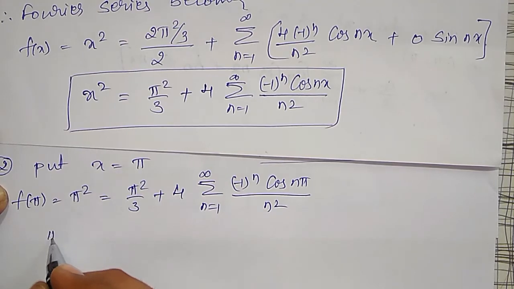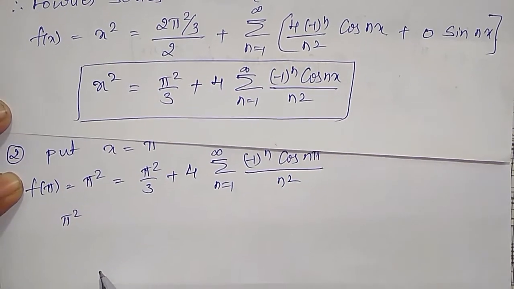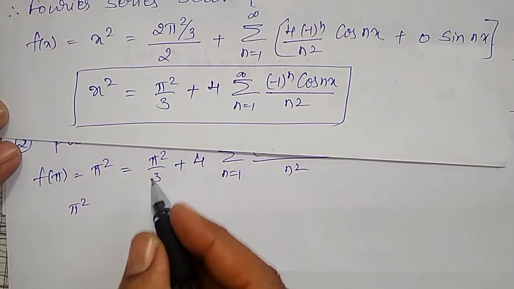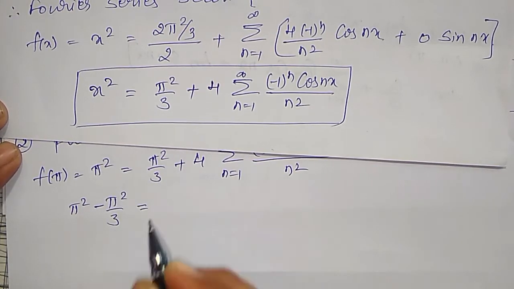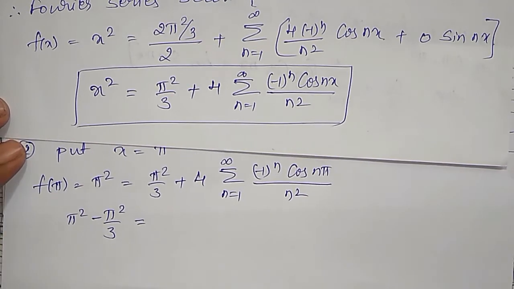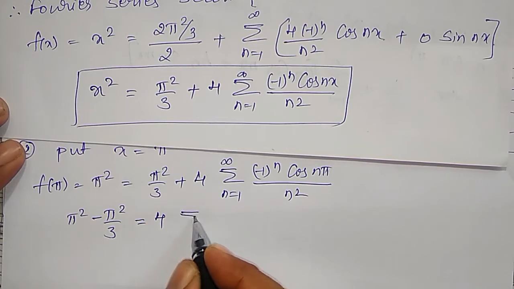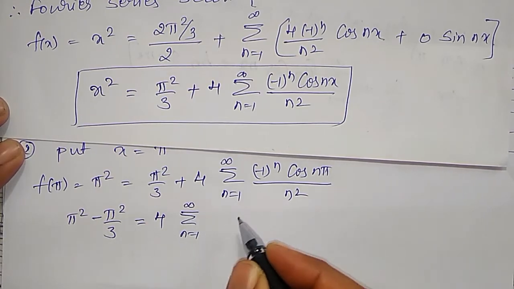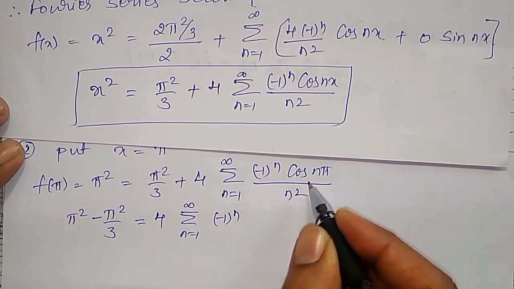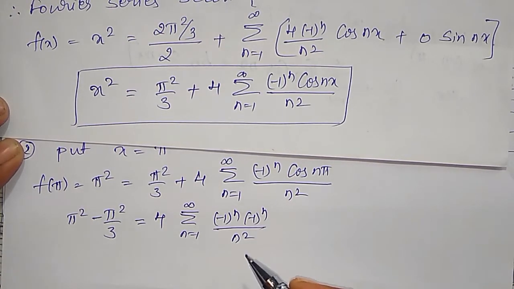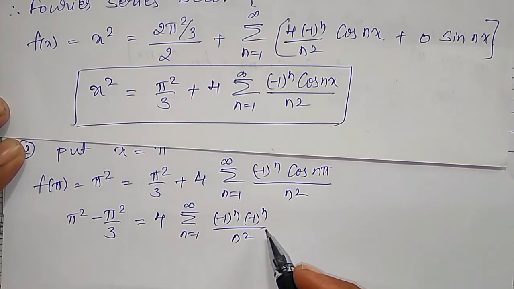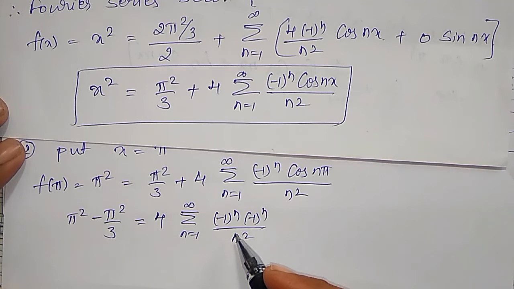Simplifying this, pi square is already on the left hand side, and shifting pi square divided by 3 to the left, minus pi square divided by 3 equals 4 times summation n equal to 1 to infinity of (-1)^n cos n pi, which is again (-1)^n, divided by n square. (-1)^n into (-1)^n is (-1)^2n, that will become plus 1, that is 1 by n square.